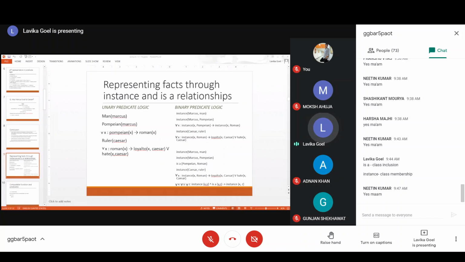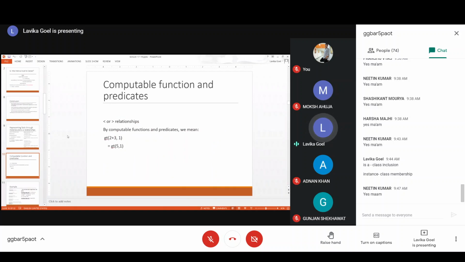This is how you represent the unary predicate logic in binary form using instance and isa relationships, but they are often not used. We often use the unary predicate logic only in the general sense, but this is also one thing which we could do. That is why this is also something we should study, but we generally don't use the binary logic representation.